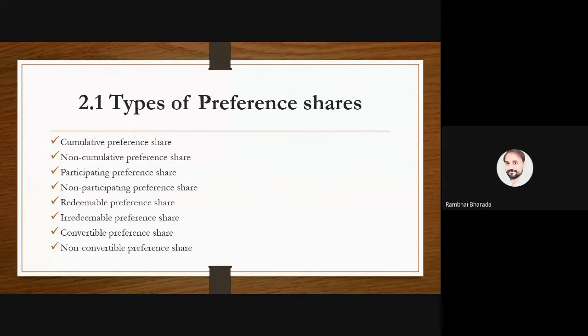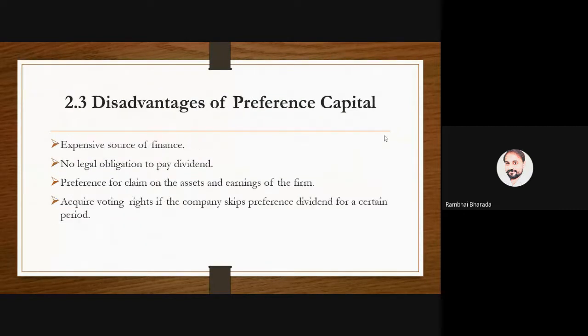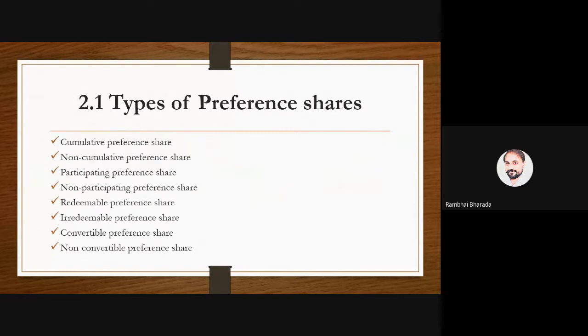Okay, let me explain one by one. Cumulative preference share. Cumulative preference shares means the dividend on preference shares is cumulated every year. Suppose there is a 5% preference share and the company has not declared the dividend for the current year.